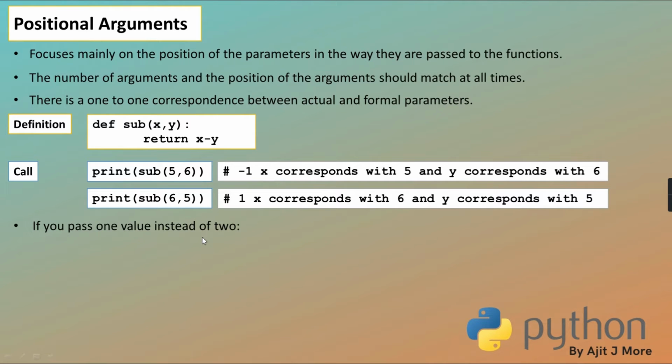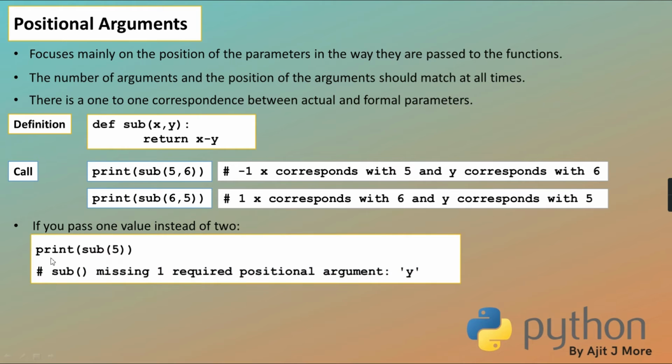Now this point I have already told you: if the number of arguments is more or less. If you pass 1 value instead of 2, it will give a type error, missing one required positional argument y.